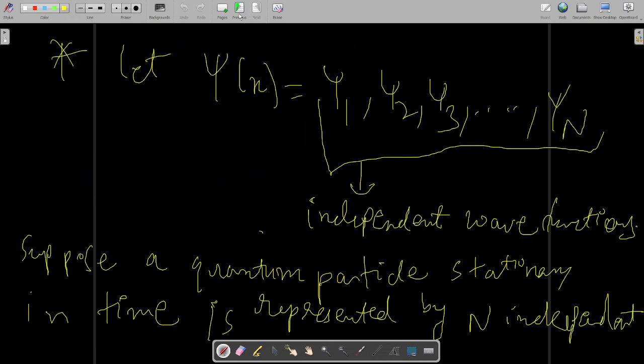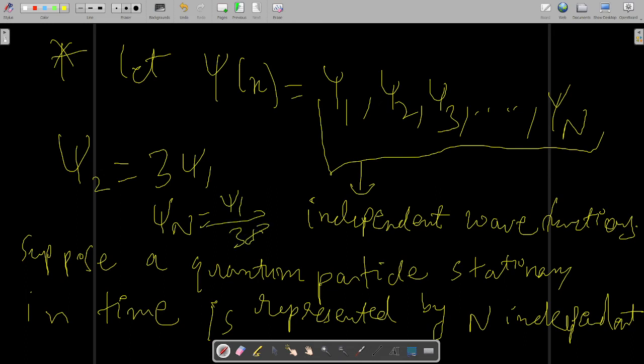Then you can clearly see this thing. These are independent wave functions, which means that when a constant is multiplied, a relation like psi n equal to psi 1 divided by 38 is not possible between them.